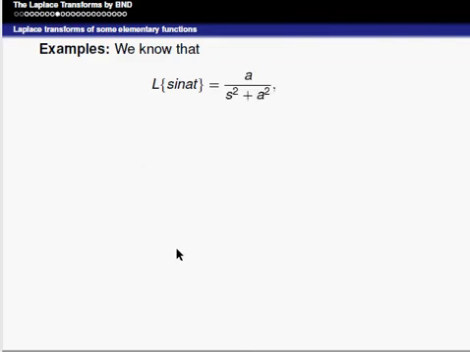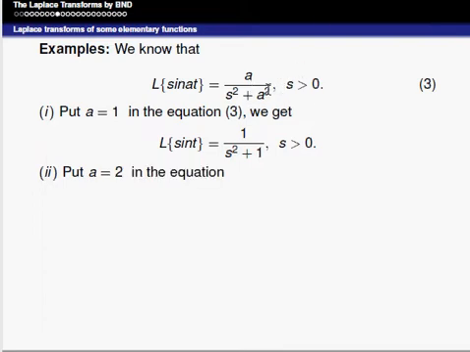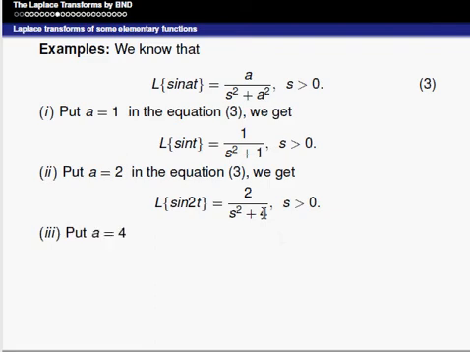In that examples, I have to put the value of a equal to 1, 2, 3 like that. Put a is equal to 1 in this equation, the term can be written as Laplace of sin t is 1 divided by s square plus 1, s is greater than 0. Similarly, put a is equal to 2 in the above equation, that can be written as Laplace of sin 2t, that is equal to 2 divided by s square plus 2 square, the 2 square is 4.